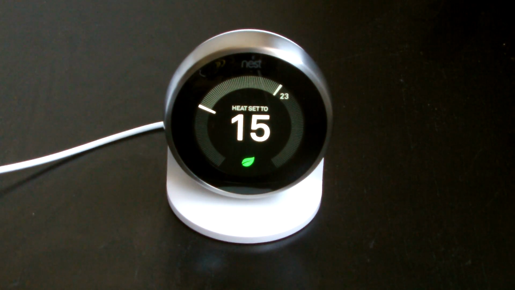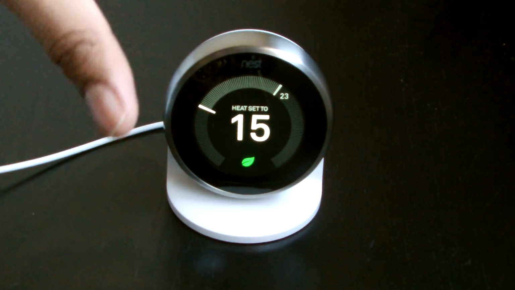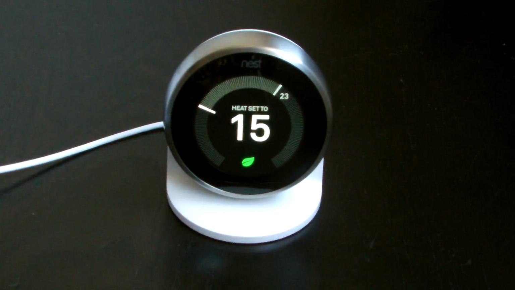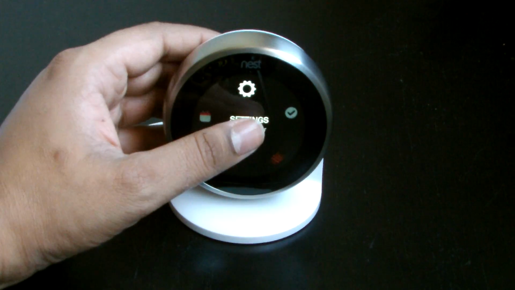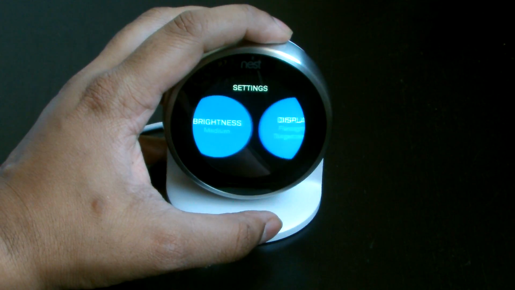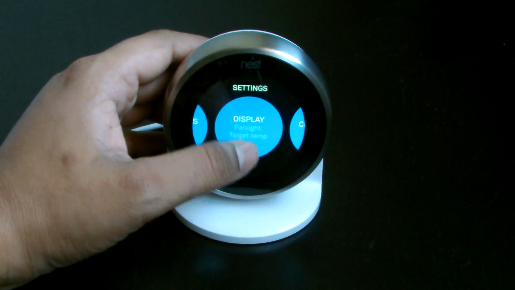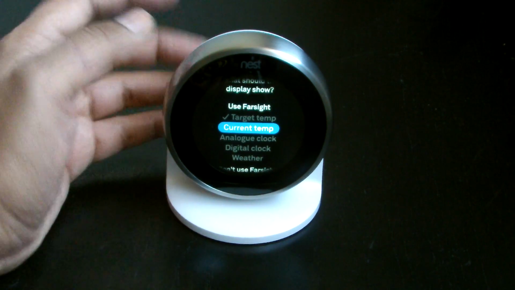There you go. It's showing that you're at 15. With Farsight, it won't show you the dial, it will just show you the number in big, bold letters. But let's try something a bit more fancy. Go back to display. You see it says Farsight target temperature. Let's change that to current temperature.